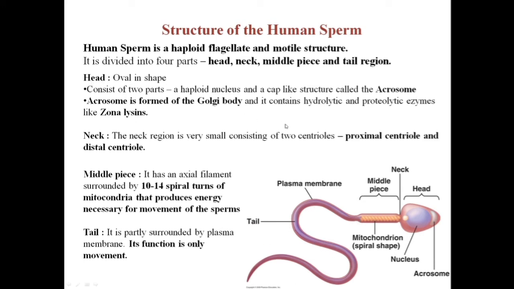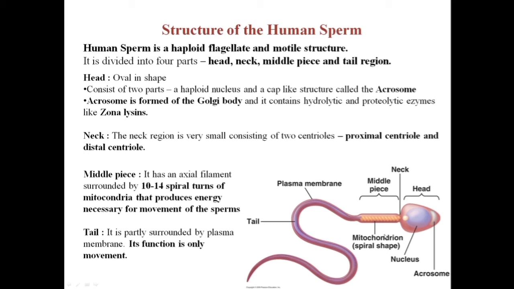The head is oval in shape, and it consists of 2 parts, the haploid nucleus and a cap-like structure which is called the acrosome. Now this acrosome is formed by Golgi body and it contains hydrolytic and proteolytic enzymes like zonalysin. This enzyme helps in dissolving the wall or the layer of the egg so that the sperm can